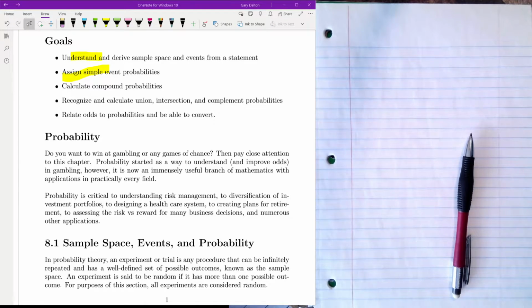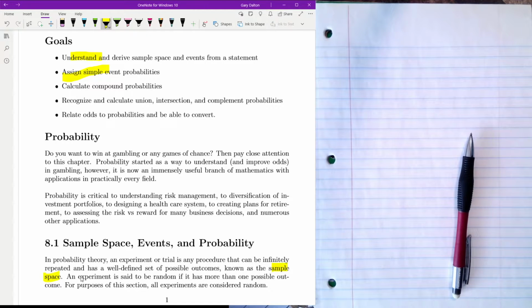So, in probability theory, an experiment or a trial is any procedure that can be infinitely repeated and has a well-defined set of possible outcomes. So we phrase everything in terms of an experiment or a trial, even though in reality that's not how we think of it. In probability, that's exactly how we think of it. And then it has a set of possible outcomes, and we call these sets of possible outcomes the sample space. Now, you've actually kind of seen something like this previously in the previous section, chapter 7, but that'll be demonstrated a little bit more clearly.